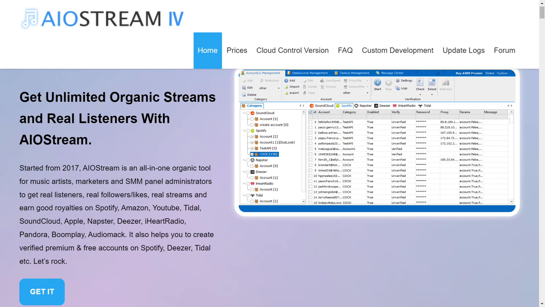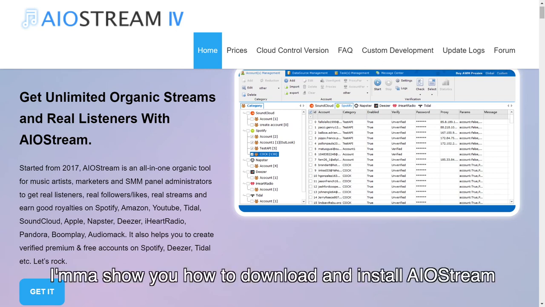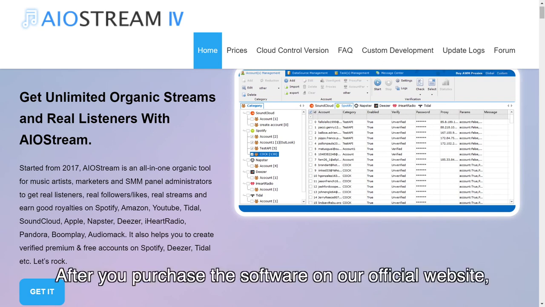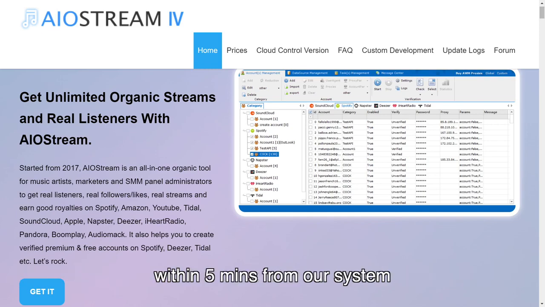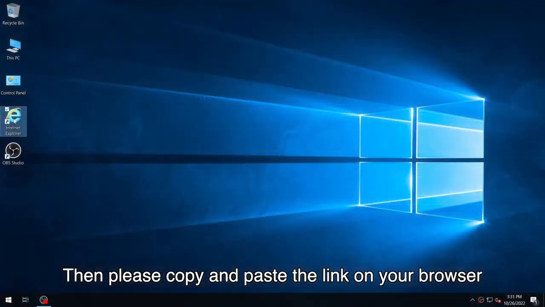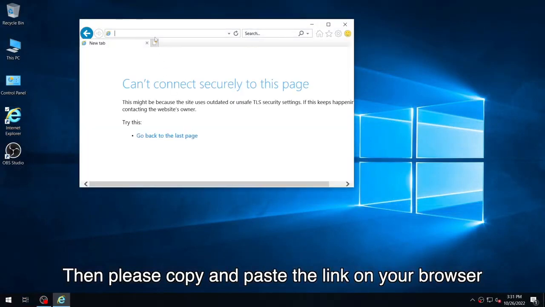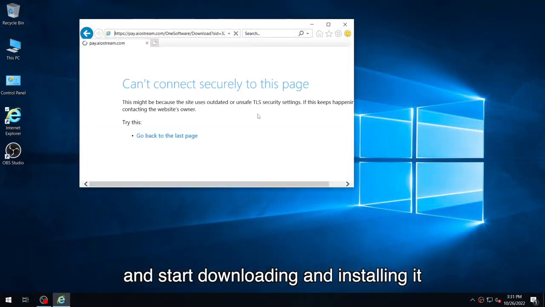Hello everyone. In this video, I'm going to show you how to download and install AIOStream. After you purchase the software on our official website, you will get an email with the software download link and license within 5 minutes from our system. Then, please copy and paste the link on your browser and start downloading and installing it.